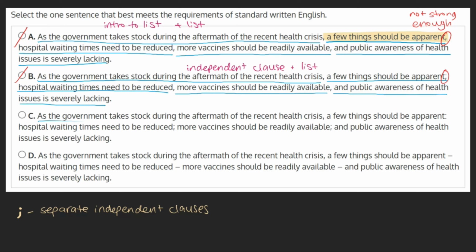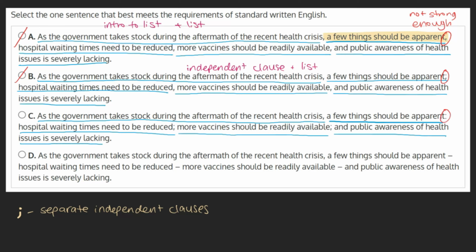C. As the government takes stock during an aftermath of the recent health crisis, a few things should be apparent: hospital waiting times need to be reduced; more vaccines should be readily available; and public awareness of health issues is severely lacking. Here we see a colon being used to introduce the list. As this is one of the jobs of a colon, as well as introducing text or adding emphasis, we can see that this would make an appropriate punctuation choice.